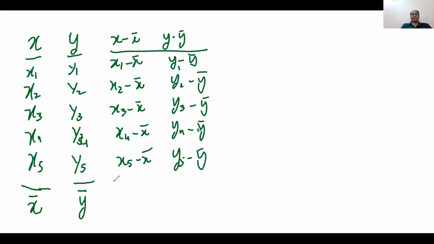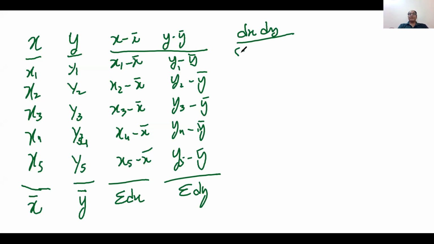After this, we take the sum. This is called sigma dx, and this is called sigma dy. Dx means how x is different from its mean. So how much on average x is different from its mean and how much y is different from its mean. Now we do the multiplication of dx into dy.